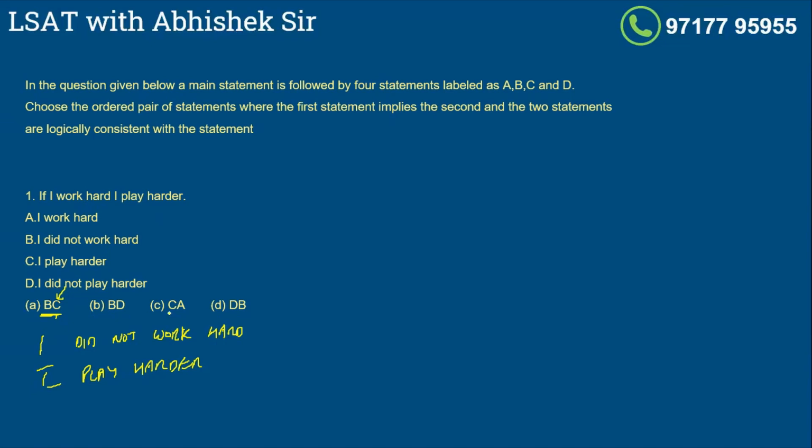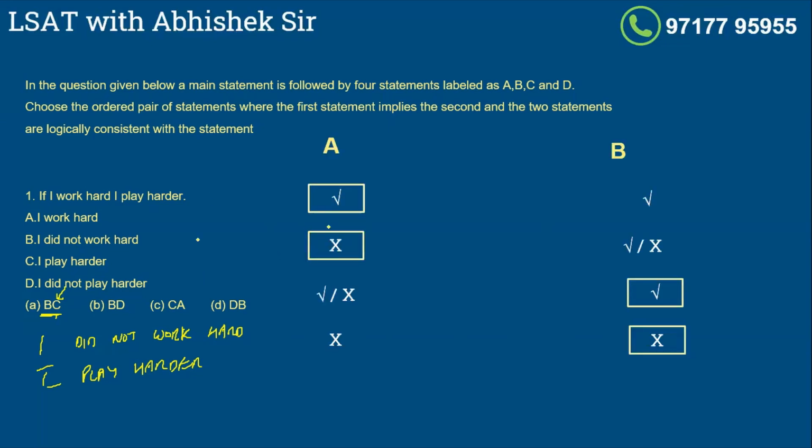Now guys, the way I solve this question is, you already know the answers. There are two answers. So do not go to the option choices, directly make your own answer. What do I mean by this? We know that when the relationship is in this form, if cause then effect, there are only two answers. If the cause happened, the effect will happen. The other answer is, the effect did not happen, so the cause will not have happened. These are the only two answers, right?